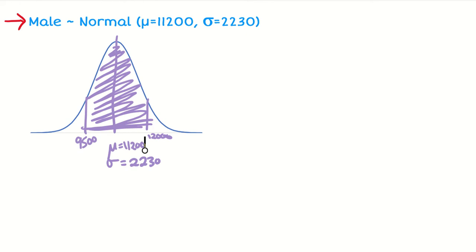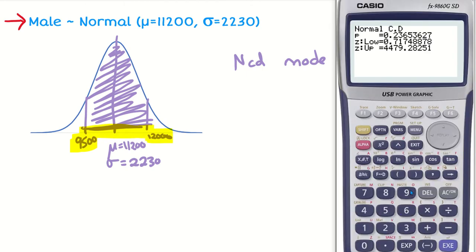Okay, so I am going to use my NCD mode on my calculator. This is my lower value and the 12,000 is my upper value, because that's on the axis there. Those are the 2 points that I want. So let's go and do that.